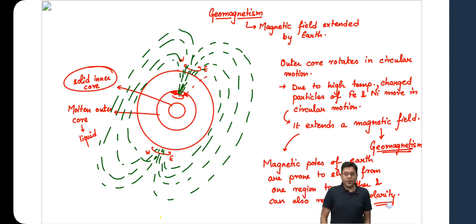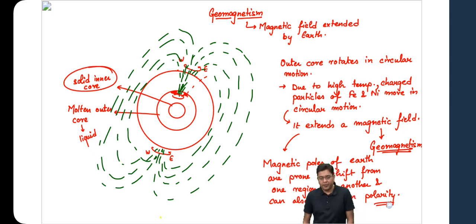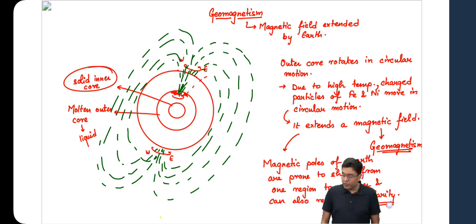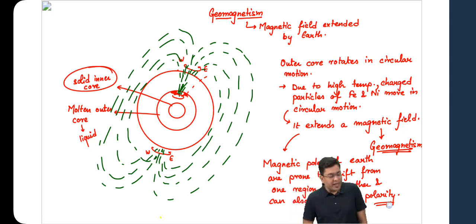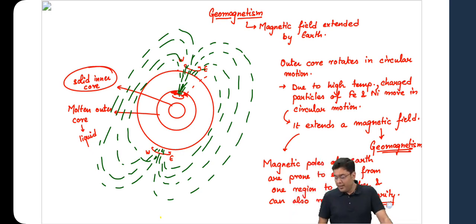So, if I ask you a question: ever since the formation of planet Earth, the magnetic field, or the magnetic poles of planet Earth, have changed multiple times. True or false? What do you think? True? Very good. This was the question which was asked again in 2018 prelims. So, if you think about it, you can get those questions correct as well. So, that is the concept of geomagnetism.